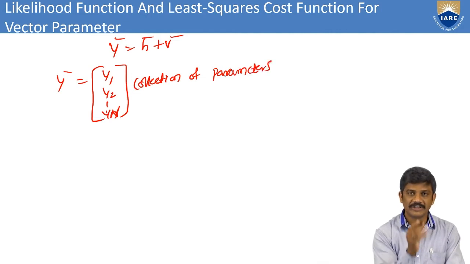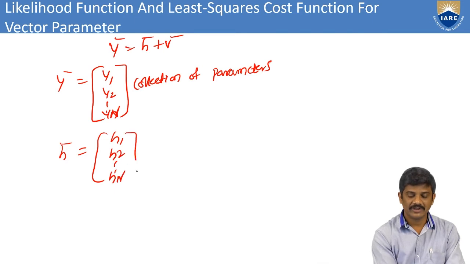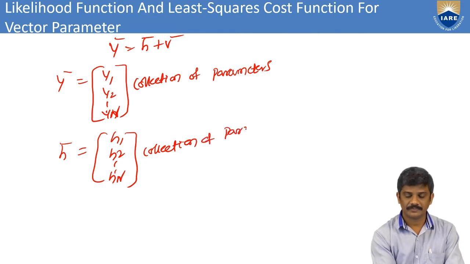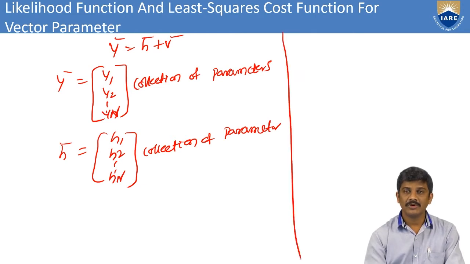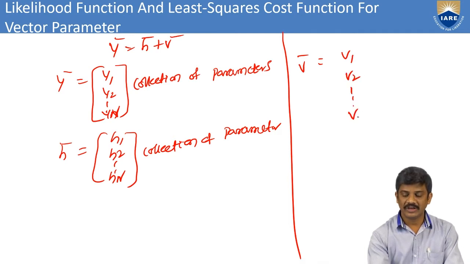These are the collection of parameters for the y bar vector. Next, the h vector: here we have h1, h2 and so on up to hn. This is a collection of parameters of the channel. Next, coming to v bar.